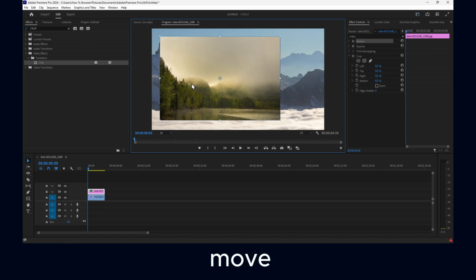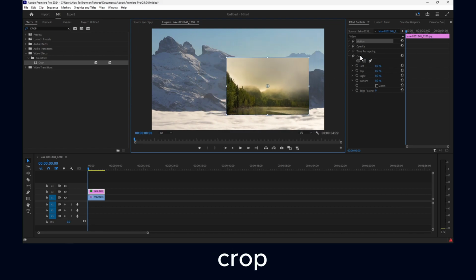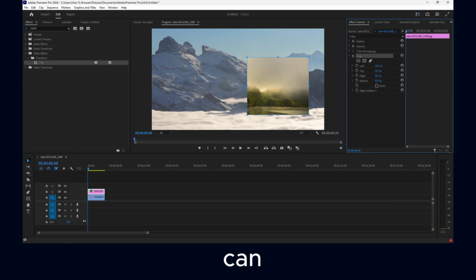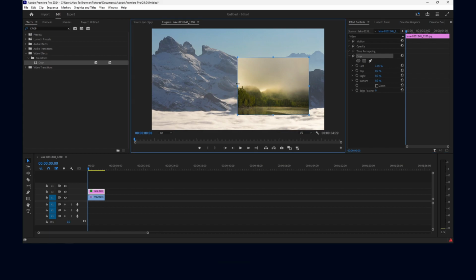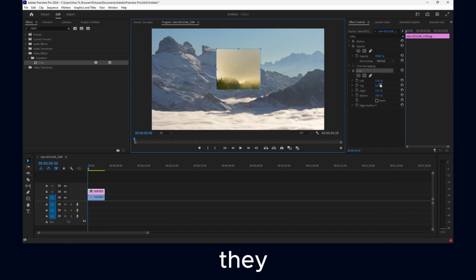now I can move this. I can move where I want, but if I want to crop, here you see crop, and I can simply select from here if I want to crop. But also, if you select motion, that's going to apply some motion, or opacity. Then if you move, you can change the opacity. But if you select crop, then you can crop from here. You don't have to move.